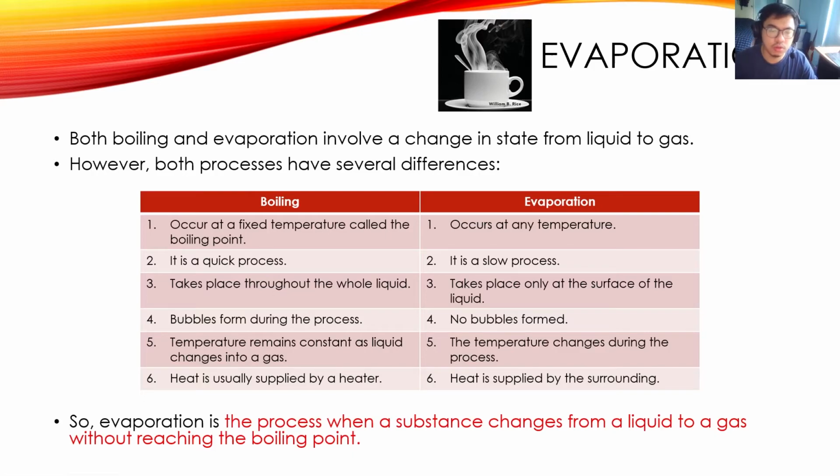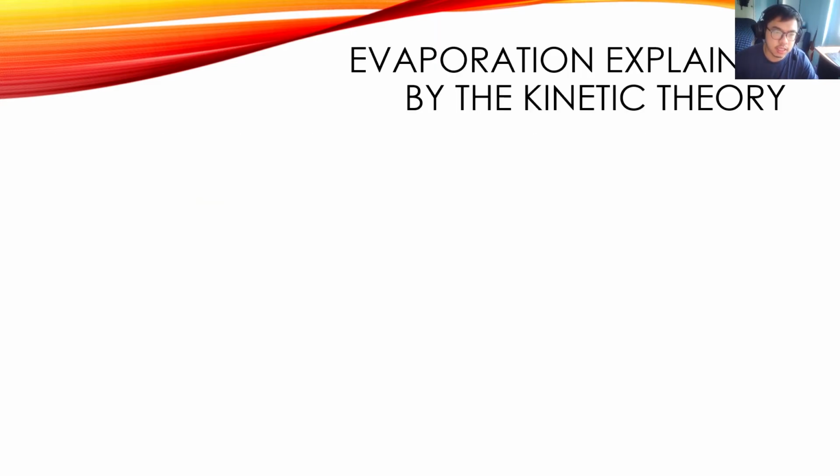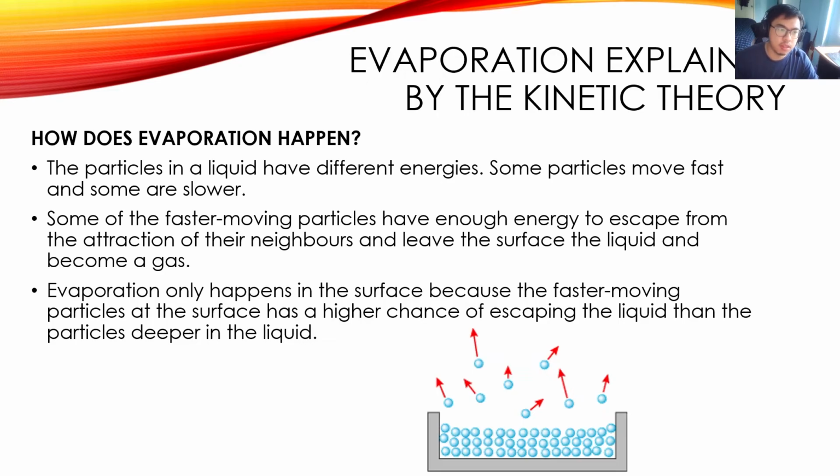So to summarize, what do you need to know for evaporation? Make sure you know the difference between boiling and evaporation. So this table here will be important for you. Make sure you know how to define evaporation, and evaporation can be defined as the process when a substance changes from a liquid to a gas without reaching the boiling point. That's the definition.